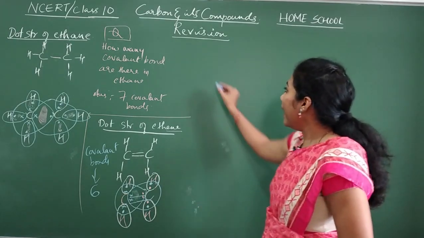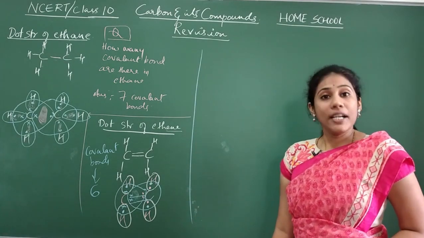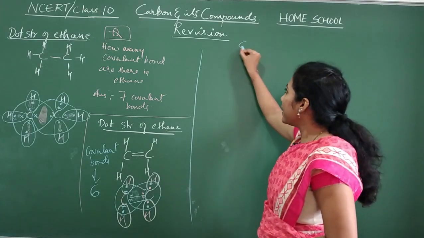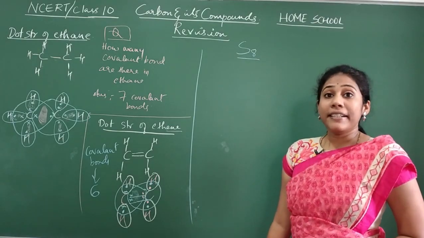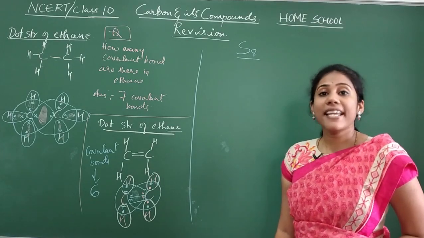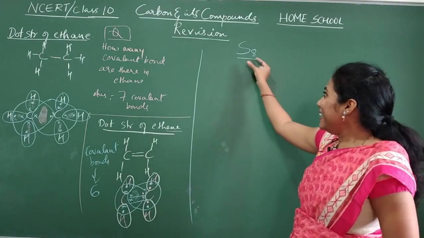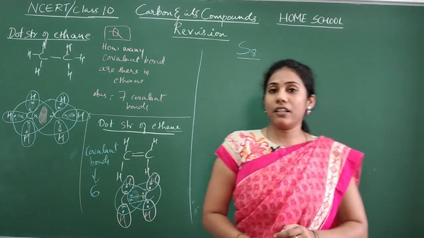Okay, and now I will show a dot structure for another different molecule, that is for S8 molecule. Okay, writing a dot structure for S8 molecule. Fine. 8 sulfur atoms are arranged in the form of a ring here.